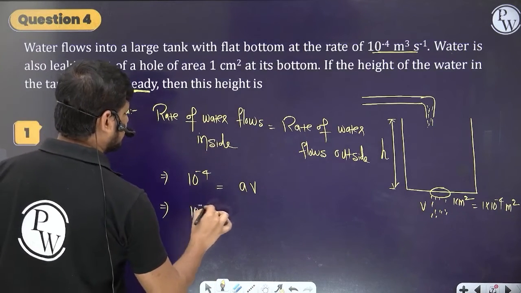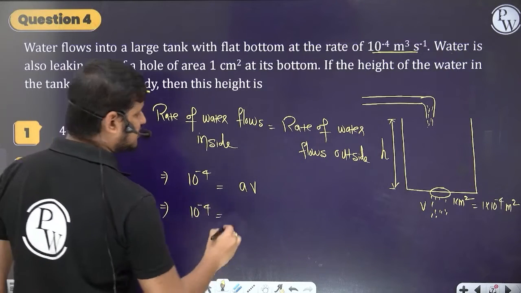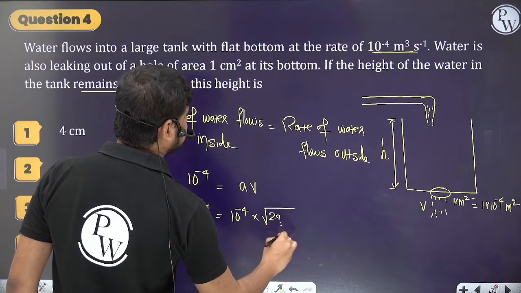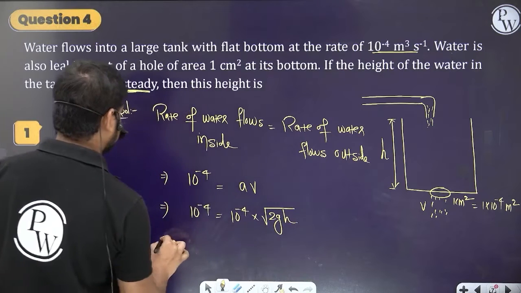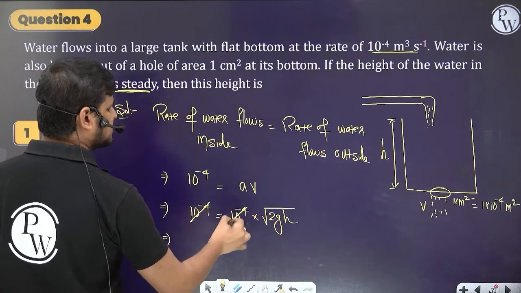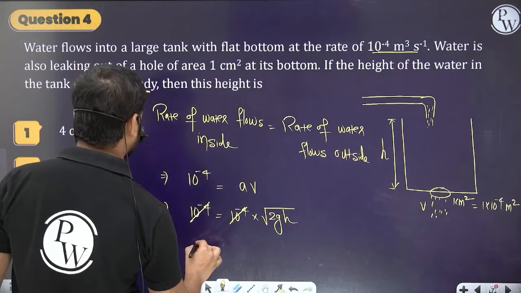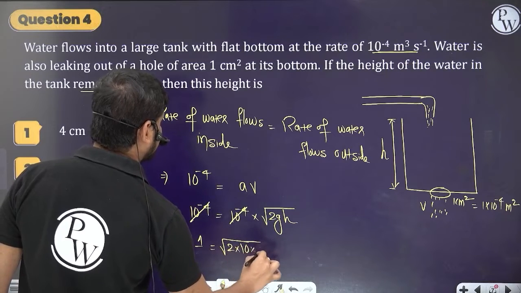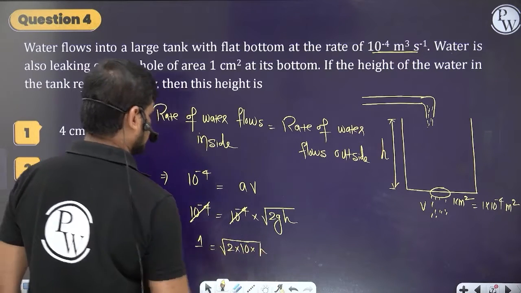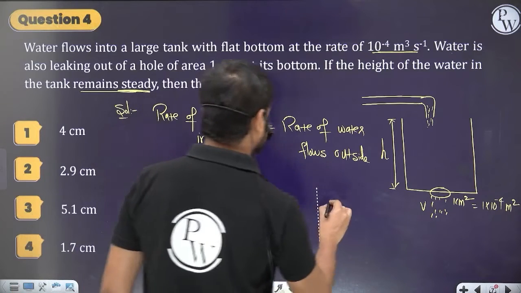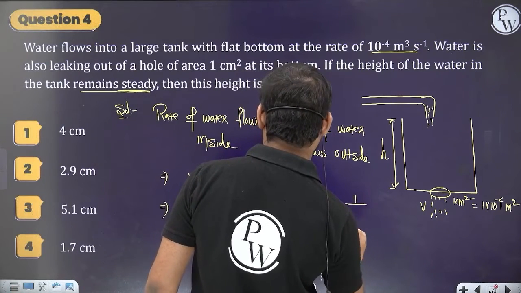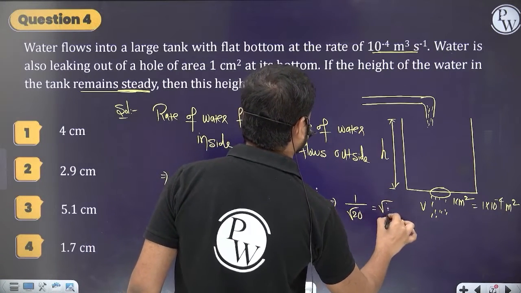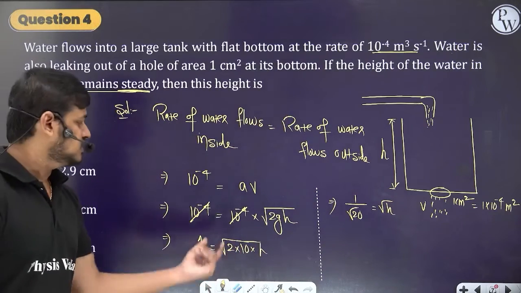Easy. 10 to the power minus 4 is equal to the cross-sectional area, 1 into 10 to the power minus 4, which is 10 to the power minus 4, into root 2gh. So 10 to the power minus 4 gets cancelled. 1 is equal to root of 2 into g, which is 10, into h. So this is root 20 into root h. I send root 20 to this side.